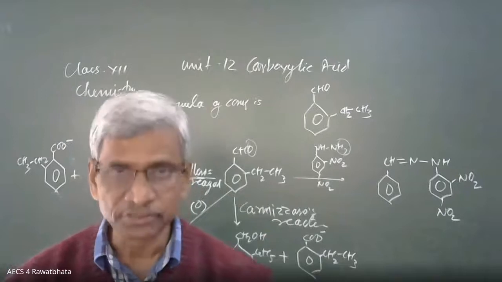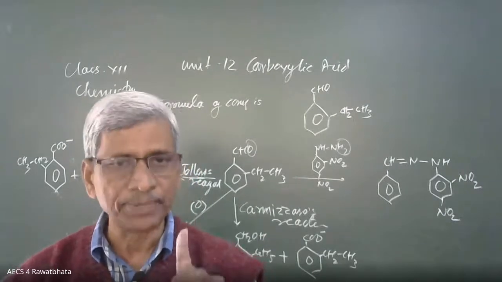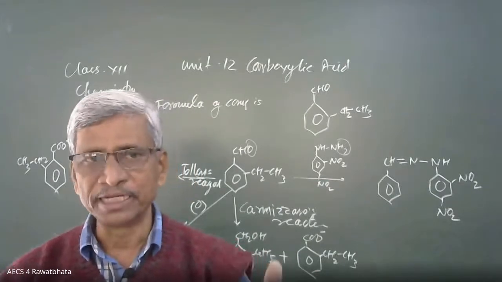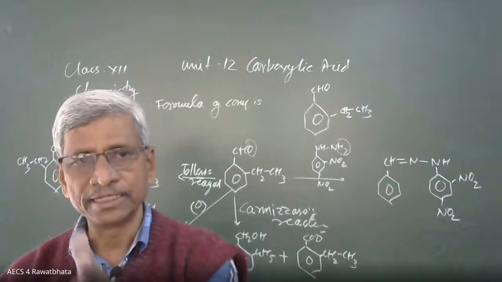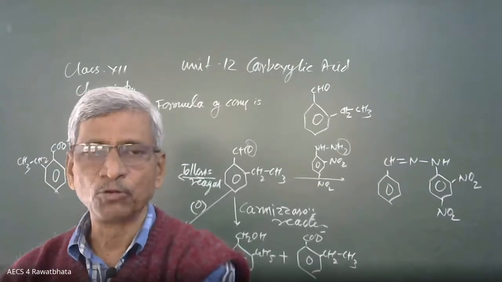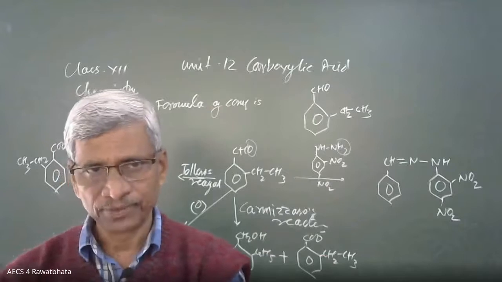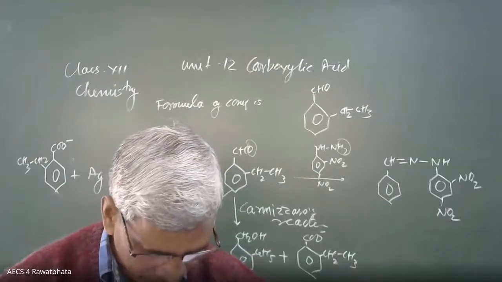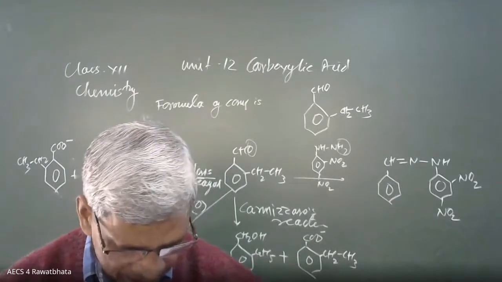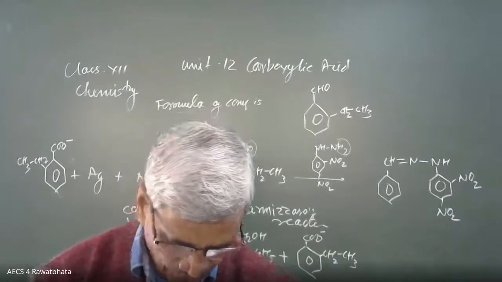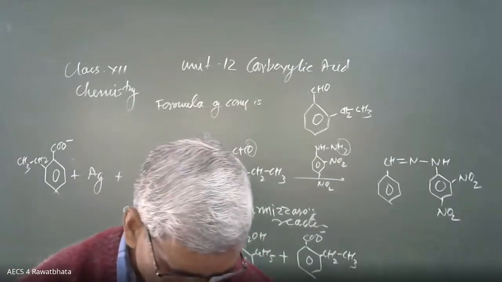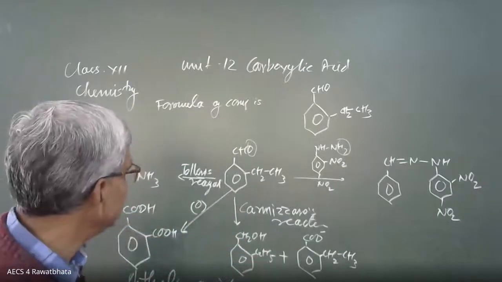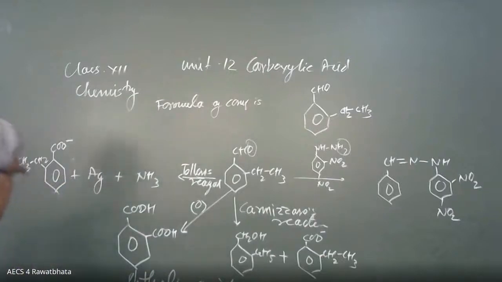So without going through the calculation of the empirical formula, we can answer directly. But if such a question is given in the exams, we have to calculate the empirical formula first, as you have done in 11th class. The same table you have to draw: element, percentage, atomic mass, molar ratio, simple whole number ratio, and empirical formula. I'm not going to take that part here. I'm taking it straightforwardly from the given information. On vigorous oxidation it gives ethanoic acid and propanoic acid. Okay, let's start from the beginning. It does not reduce Tollens reagent. Let me rub this part.